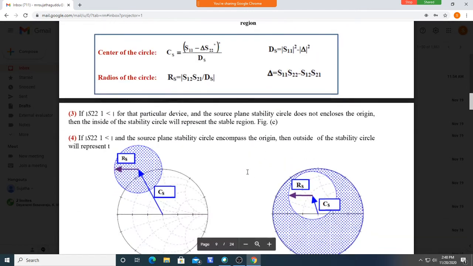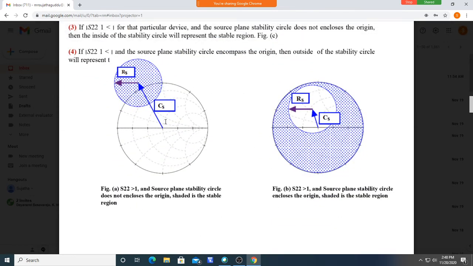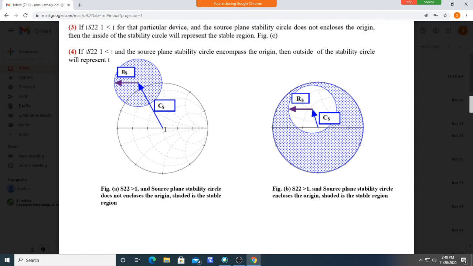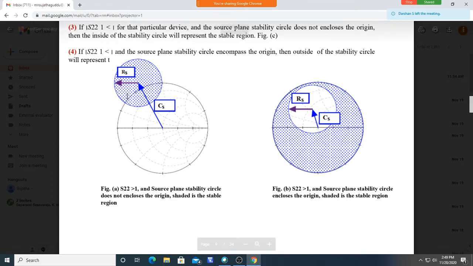If S22 is greater than 1, in such a case, what happens? You see here, this is a stability circle. It doesn't enclose the center. But stable values are inside this circle. If S22 is greater than 1, stable values are here.